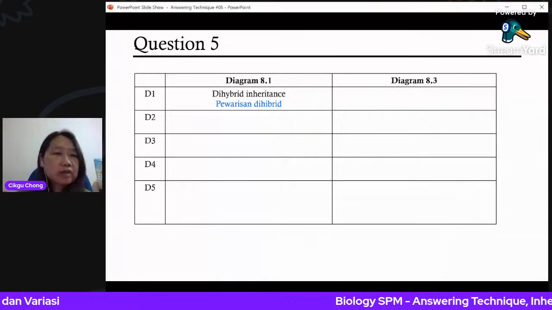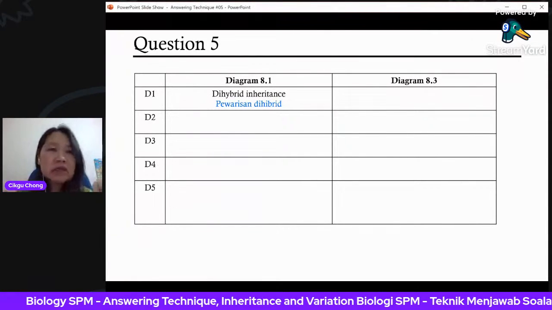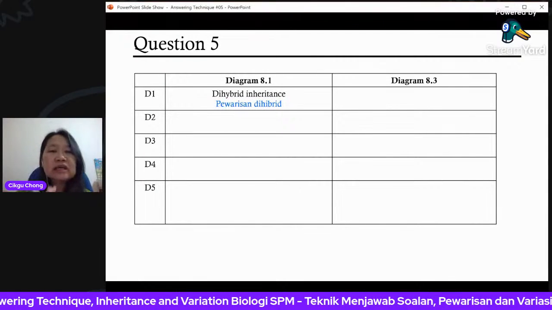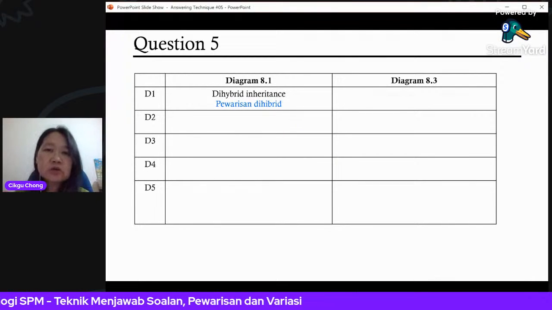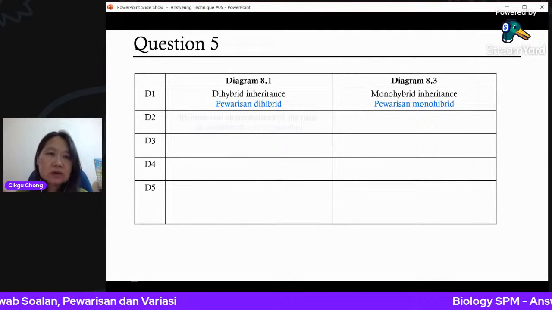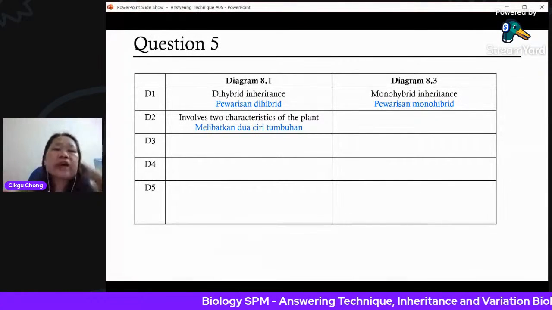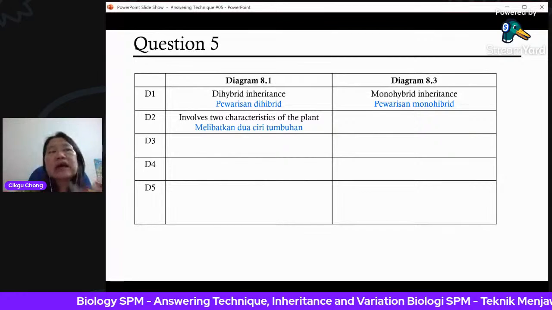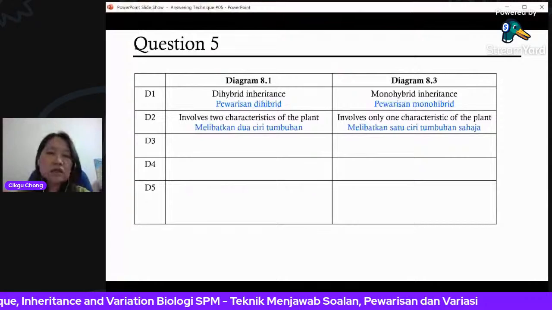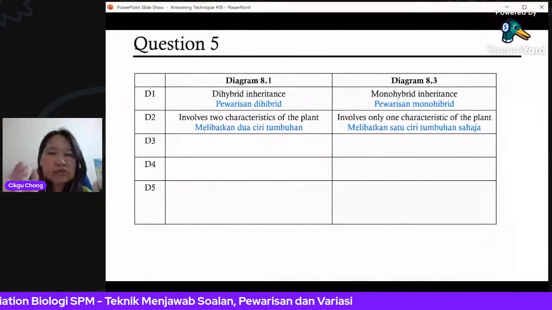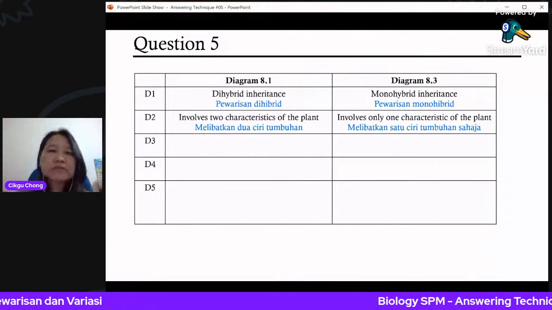How to say the differences? Very simple. You can mention the inheritance because it's not given the name. So whenever the name is not given, it could be a mark that is given there. So you say that diagram 8.1 shows dihybrid inheritance, while diagram 8.3 shows monohybrid inheritance. Then describe the difference between the two. Dihybrid involves two characteristics of the plant, so that means the seed color and the seed shape. For this one, it's just the flower color only. It involves one characteristic. When you talk about the color, no need to think about whether the plant is tall or short, whether the flower is axial or terminal, no need.